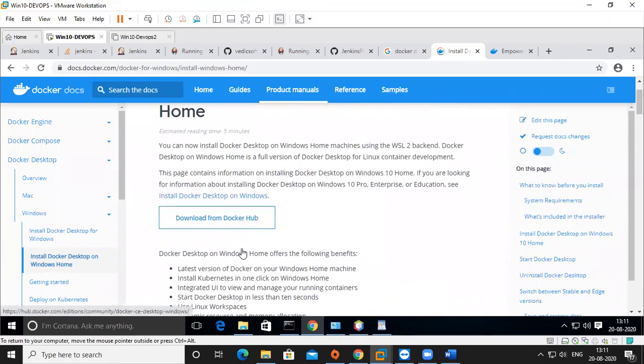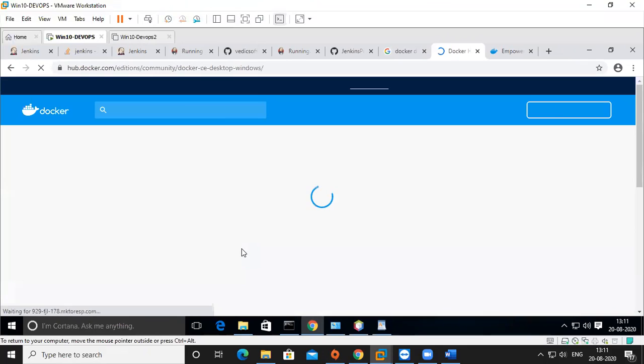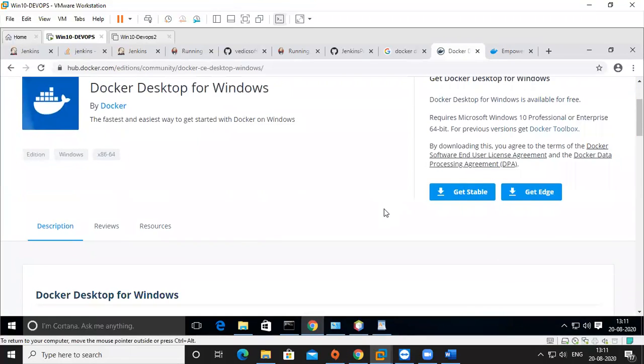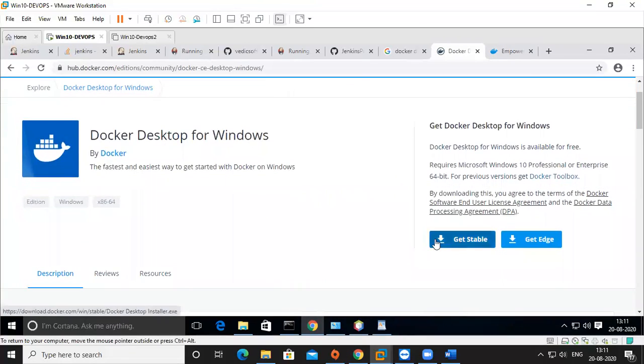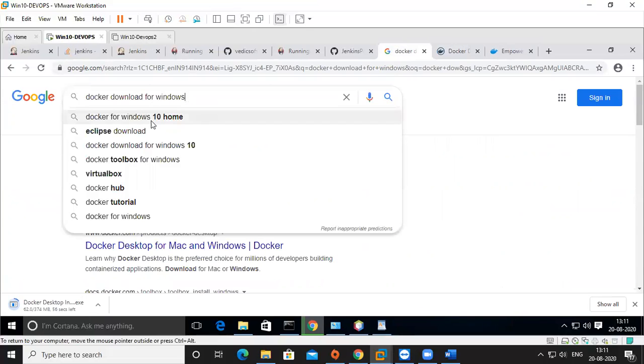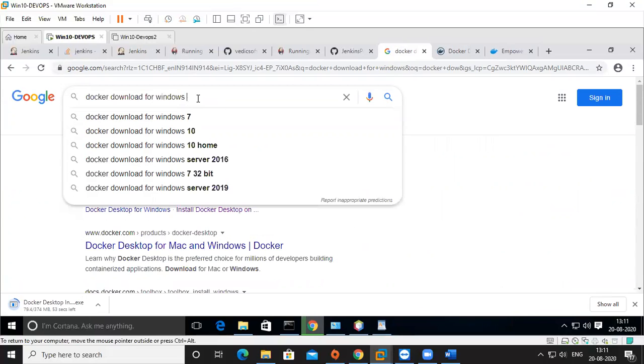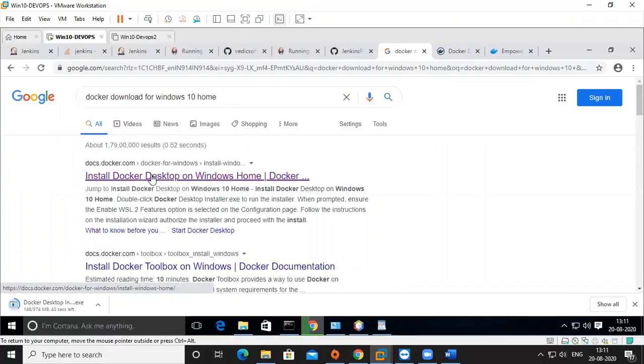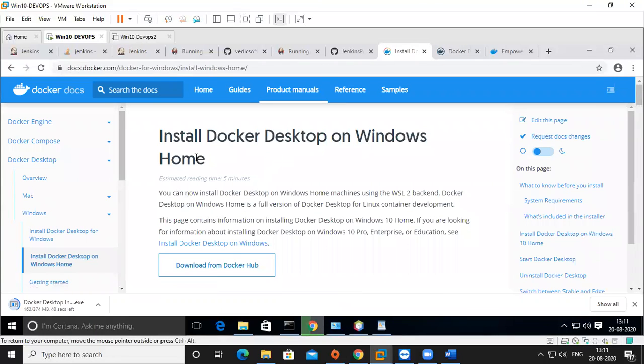I will try, but I don't know whether it downloads or not. Get stable, get edge. We'll see. Yes, it is downloading. So this is the link. What to do? Docker for Windows 10 Home or Windows 7, Windows 7 64-bit only, not 32-bit, or Windows 10 Home. Go there and open the link. This is for Home, and download.